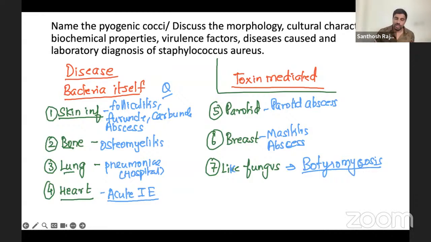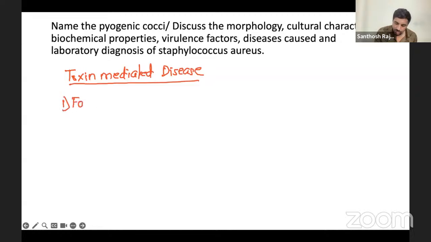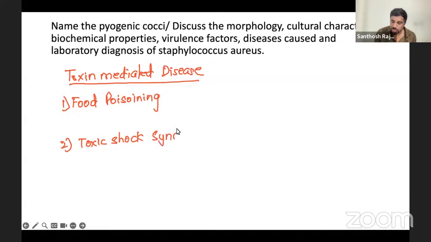Now, toxin mediated is very, very important. This was bacteria directly. Now, second one, toxin mediated diseases. For toxin mediated Staphylococcus diseases, three diseases are there. You have to remember three diseases. What are they? The first one is your food poisoning. Second one is your toxic shock syndrome, a very dangerous one. And then the third one is your Staphylococcus scalded skin syndrome.